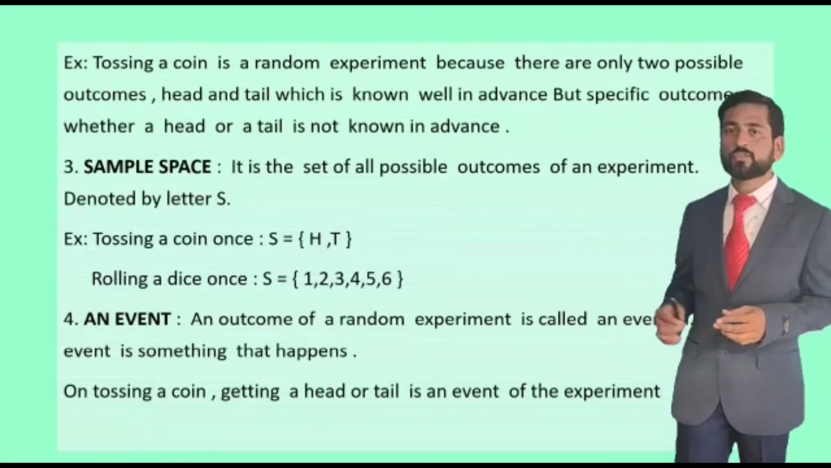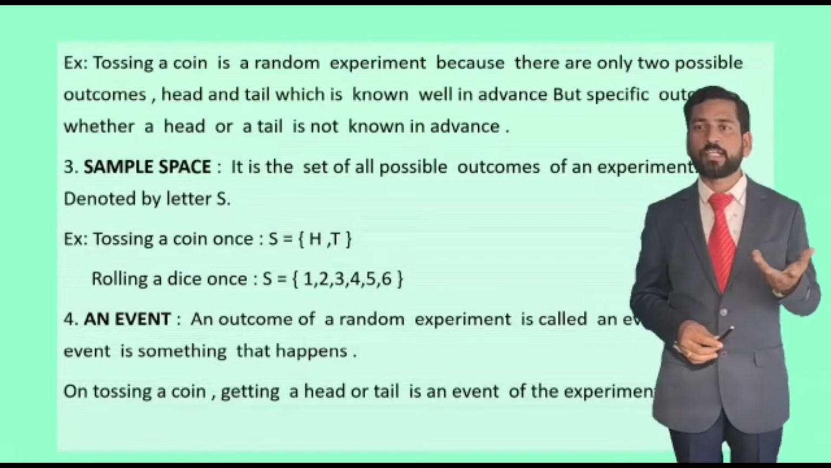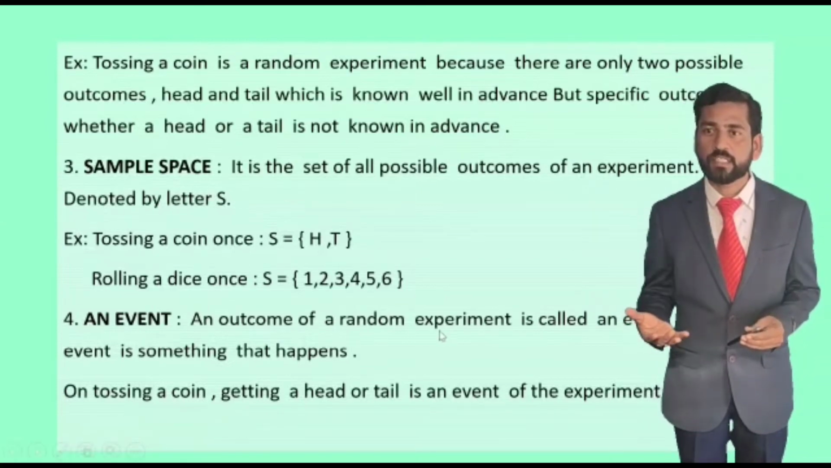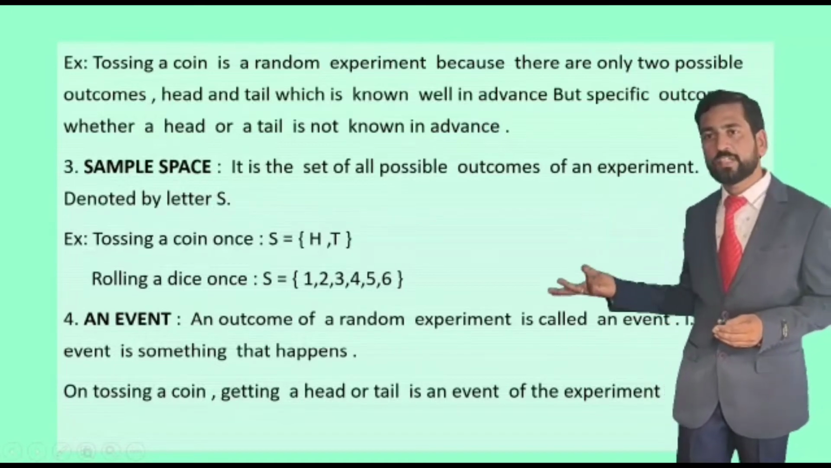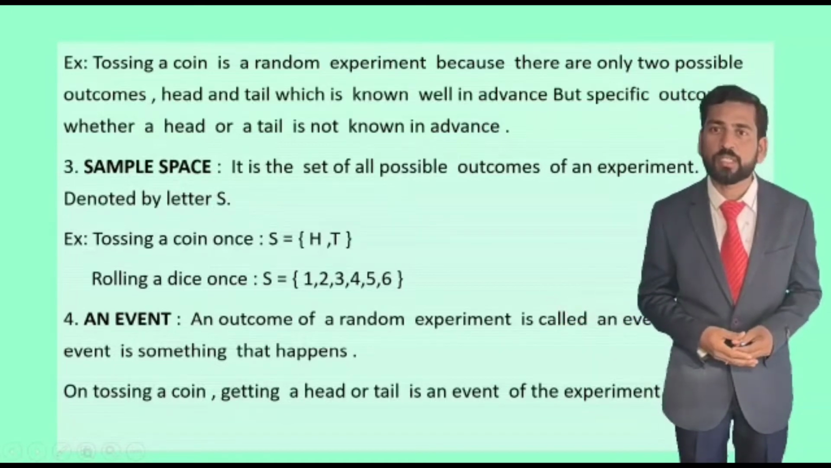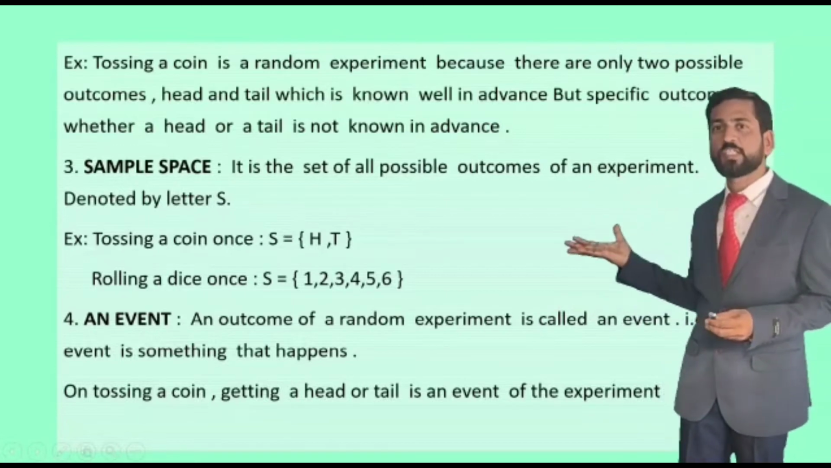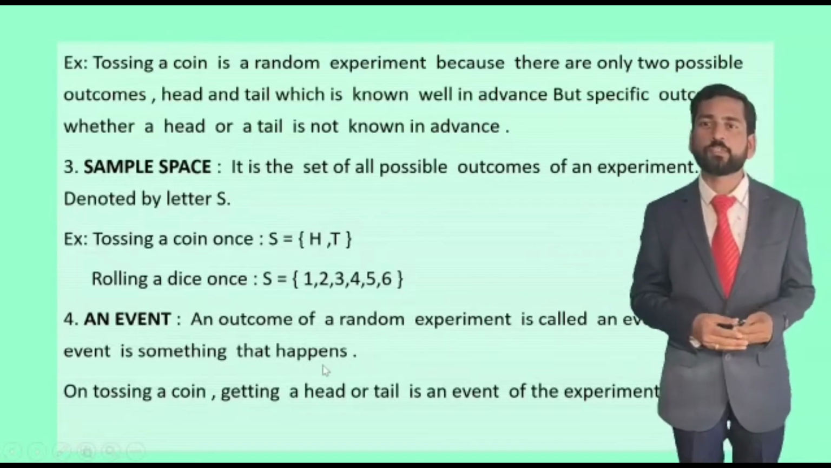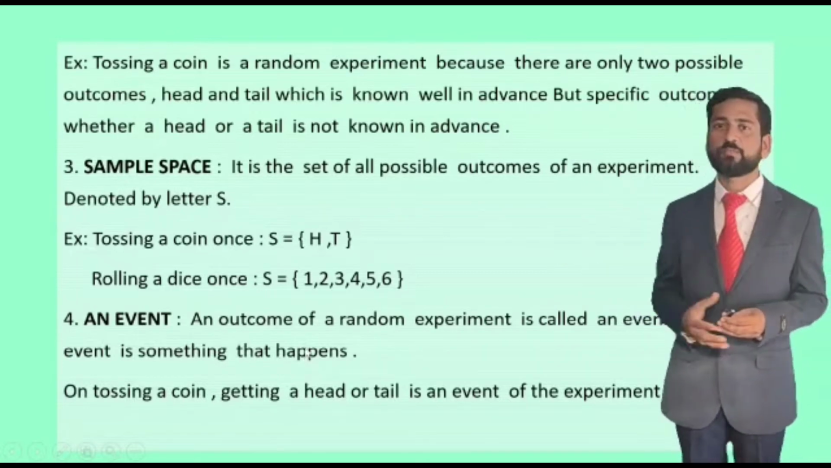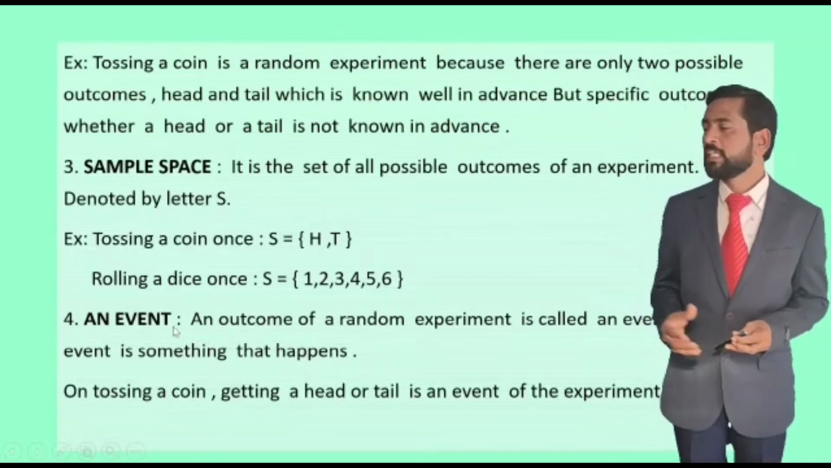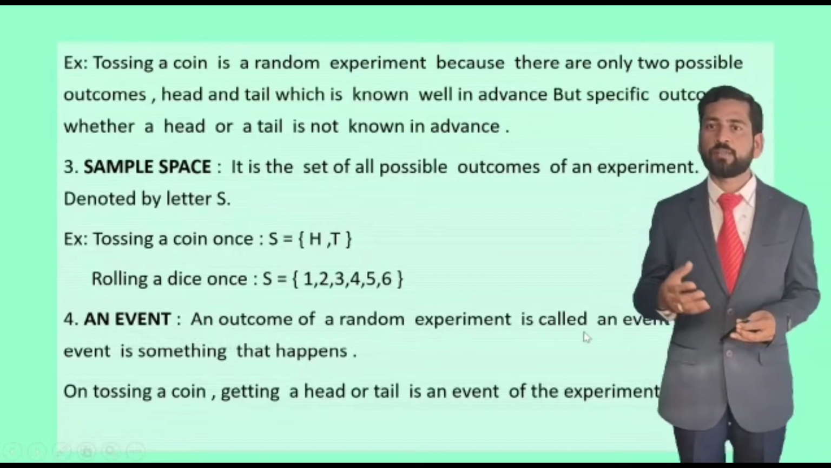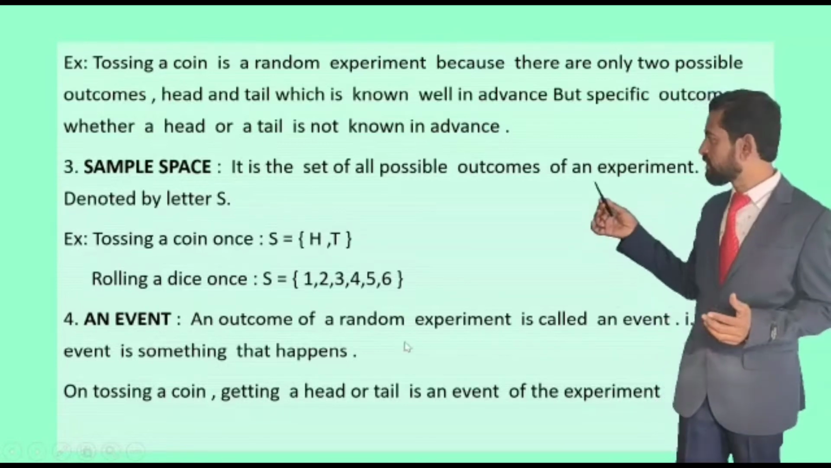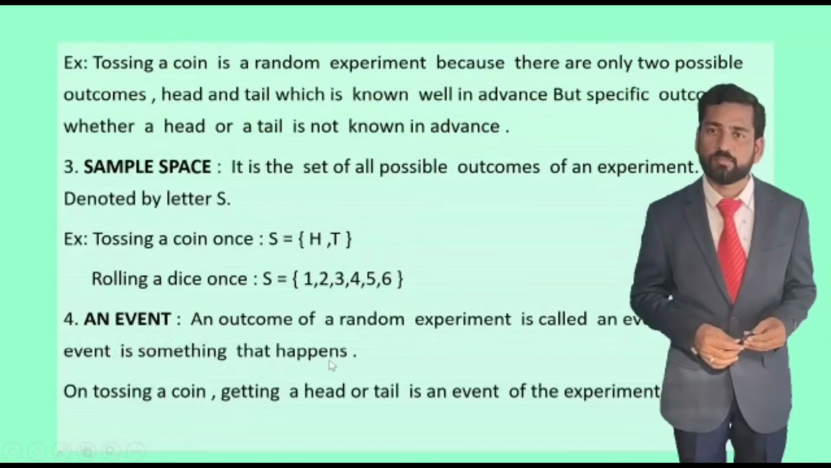Next, the fourth one, an event. An outcome of a random experiment is called an event. The experiment is conducted, for example tossing a coin, and we don't know the specific result, so that is a random experiment. The possible outcomes we list are the sample space. And the result or outcome of the random experiment we call an event. Example, on tossing a coin, getting a head or a tail is an event of the experiment.